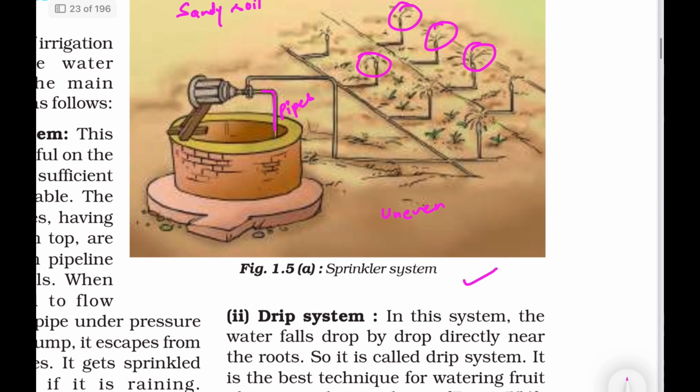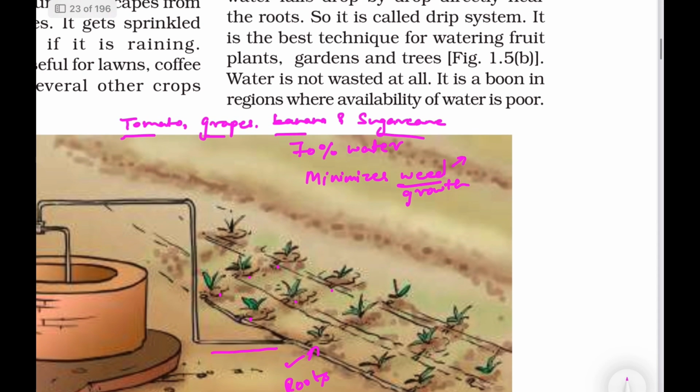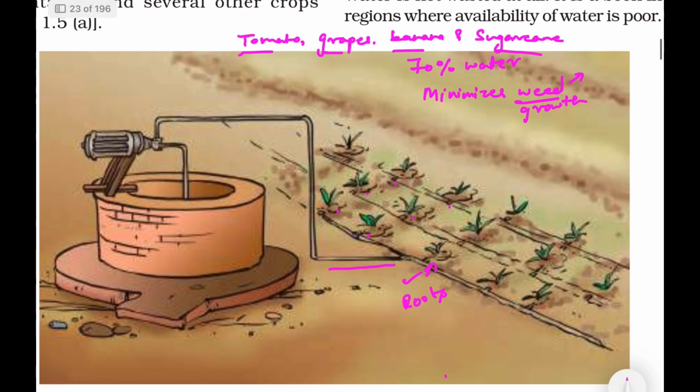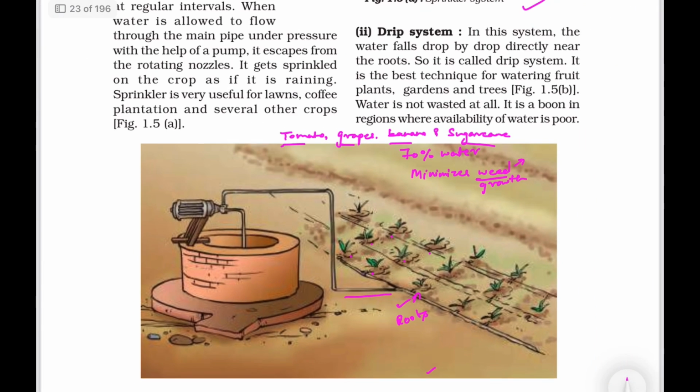Both sprinkler and drip systems are designed to use water efficiently. These methods save labor, improve crop productivity, making them the preferred choice for modern sustainable agriculture.